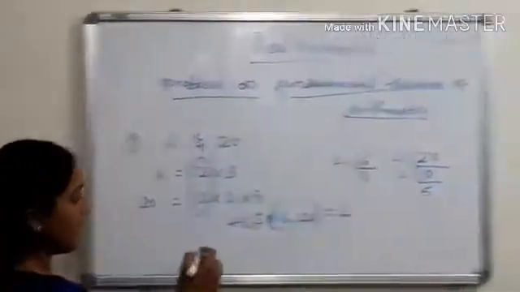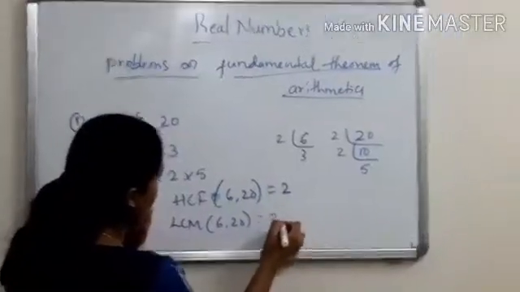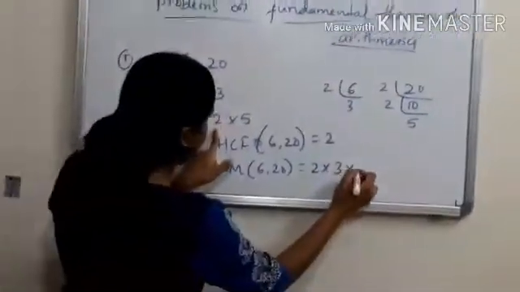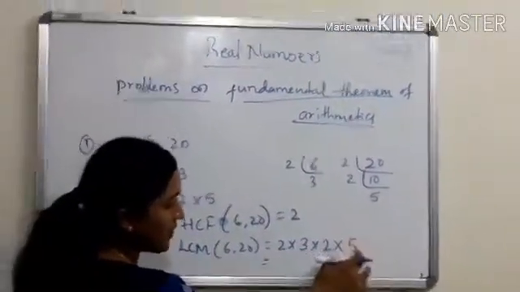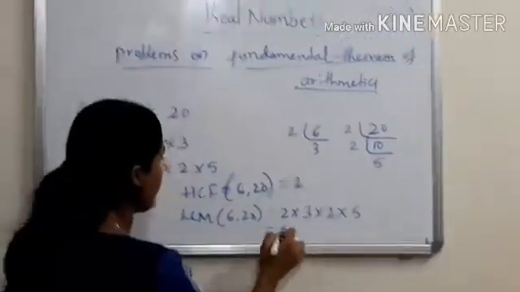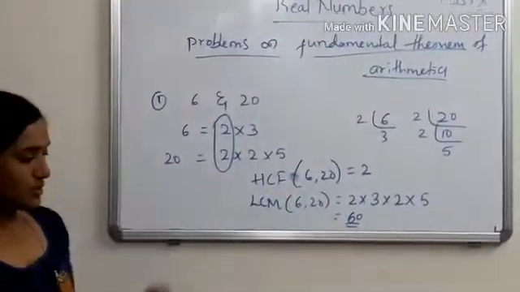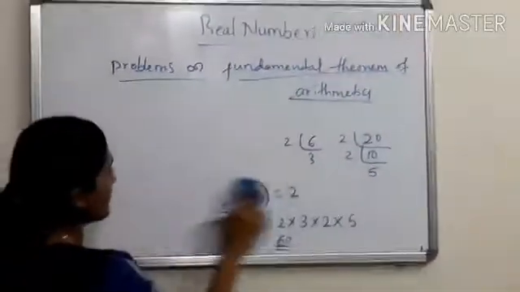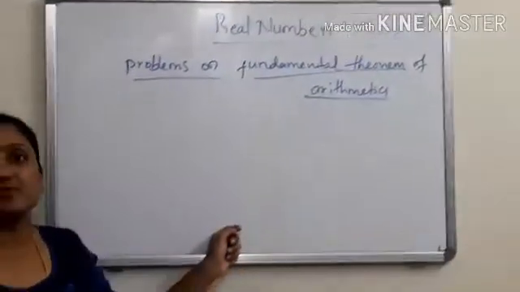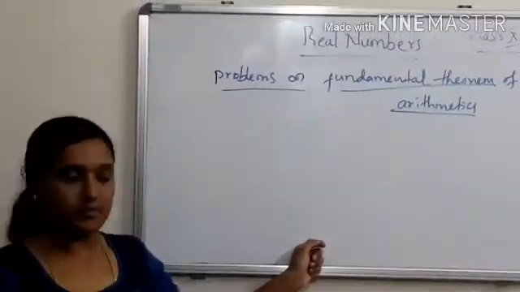Now how to find out the LCM of 6, 20? This common is 2. Write down, into the remaining 3, into 2, into 5. 2 2s are 4, 4 3s are 12, 12 5s are 60. Look, HCF is 2, LCM is 60. Next, let's go to another problem. Now second problem. If you want the problem to write, just pause the video and then write it down. Then resume for the other problems.